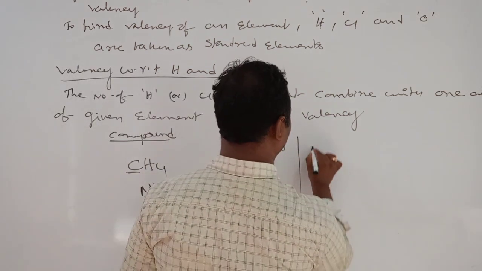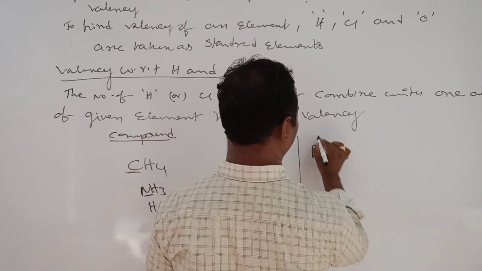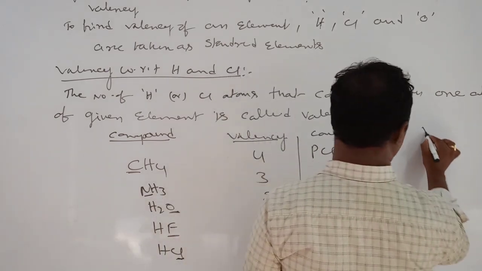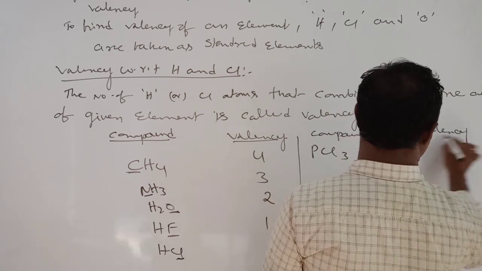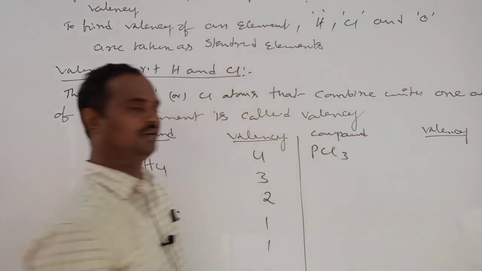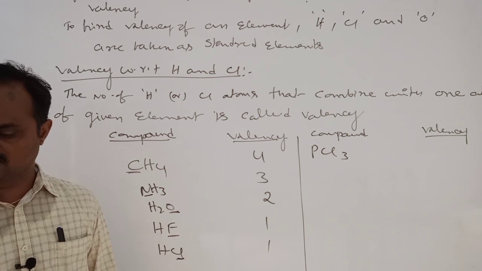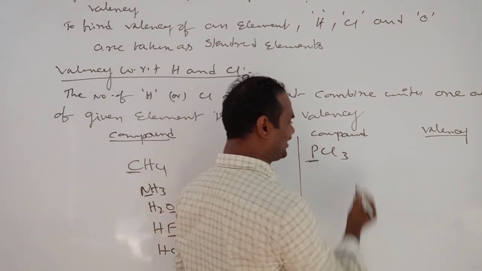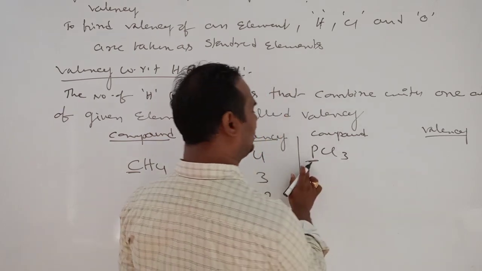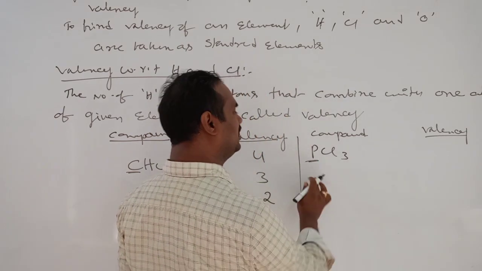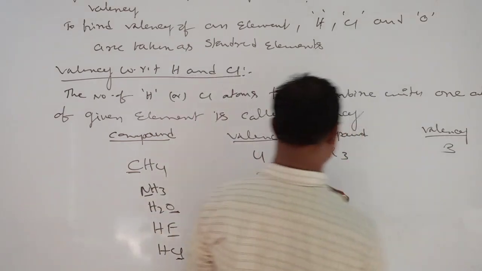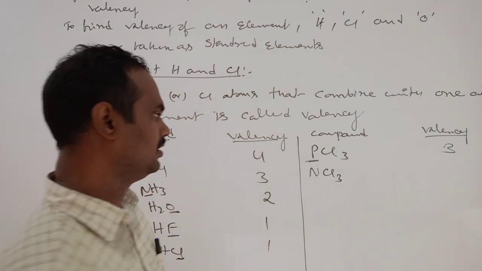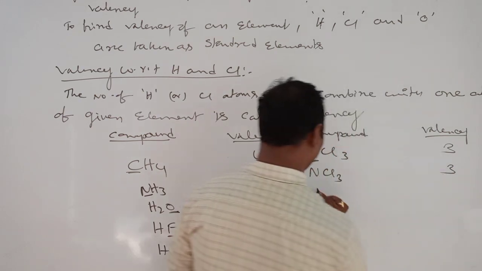Here you see, PCl3. Here phosphorus is combined with 3 chlorines. So how many chlorines combined with this phosphorus? 3. So its valency is 3. NCl3, valency 3.